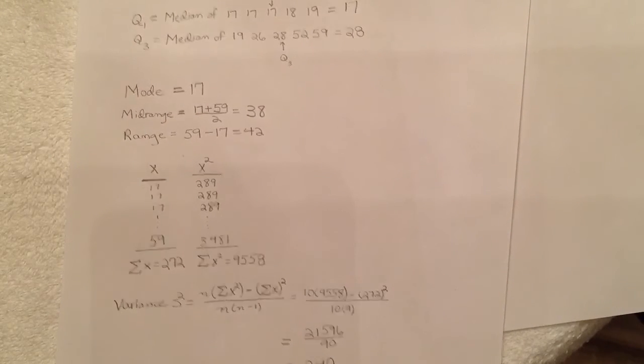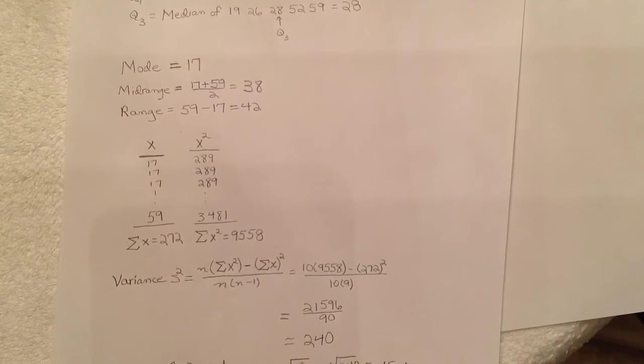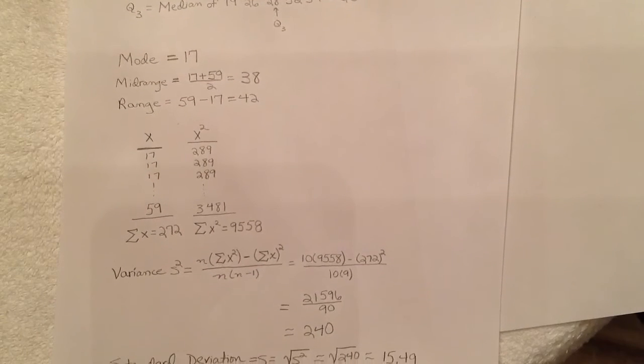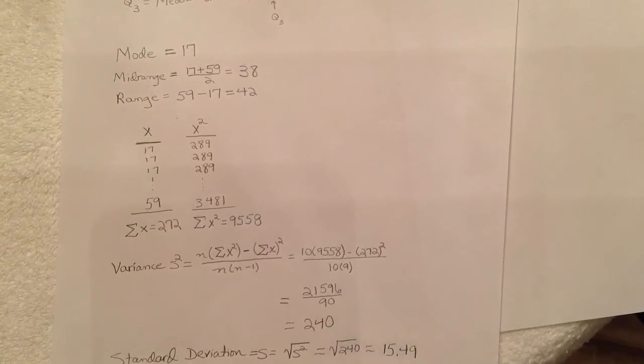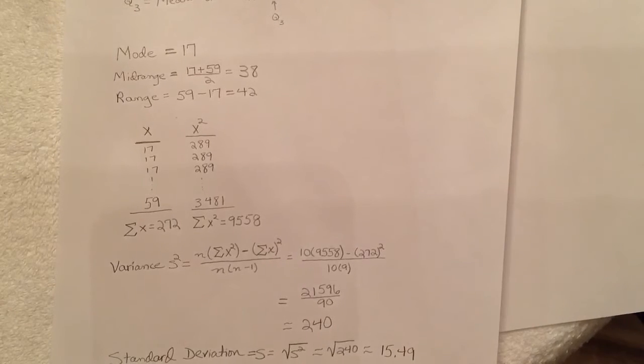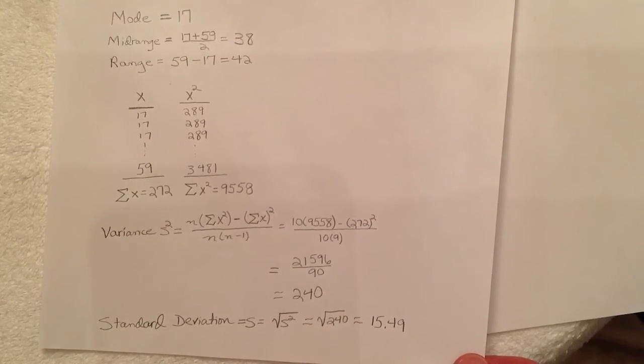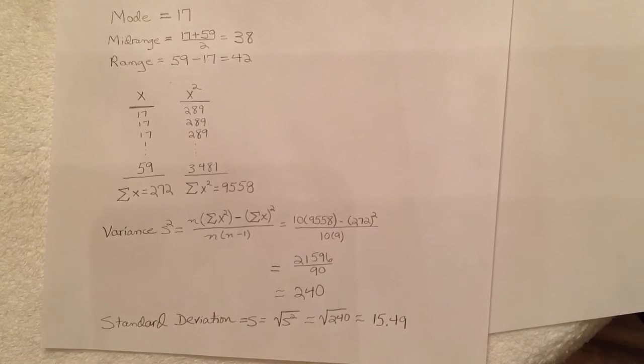Taking the difference, 10 times 9558 minus the square of 272 is 21,596, divided by 90, and so the variance is going to be 240. Leading up to the standard deviation, it is the square root of that value, and so for the billionaire set, the standard deviation comes out to right at 15.49, or right at 15 and a half.